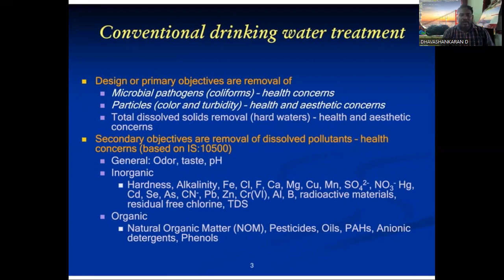Then conventional drinking water treatment is designed with primary objectives. So that is a primary thing we have taken. Why are we conducting this type of treatment? Because microbial pathogens, that is coliforms, have developed in drinking water. So we have to remove those coliforms from the drinking water. The purpose of killing these pathogens is that they can cause health issues to humans upon consumption.